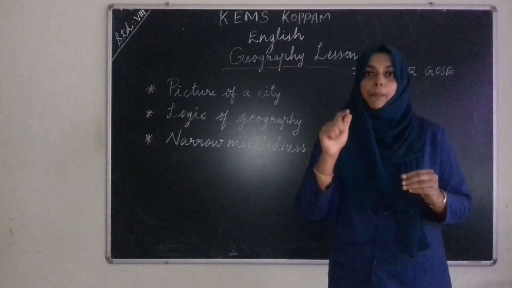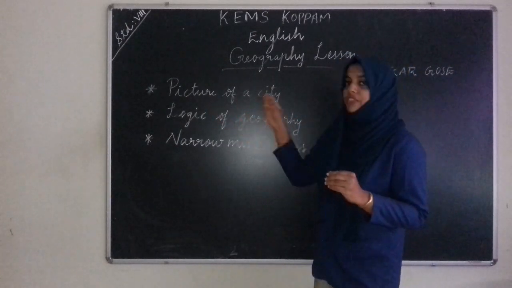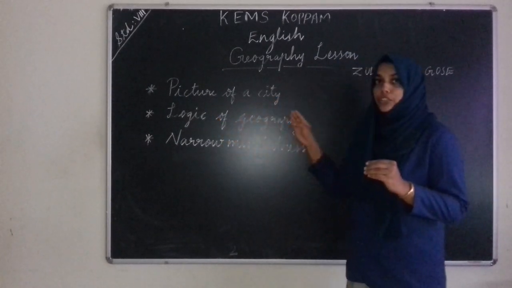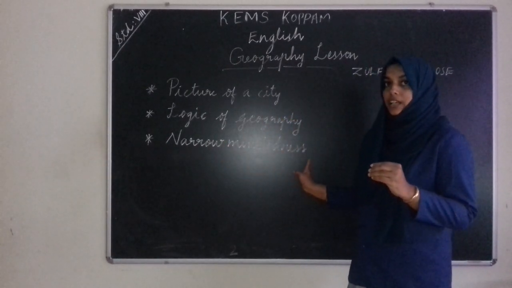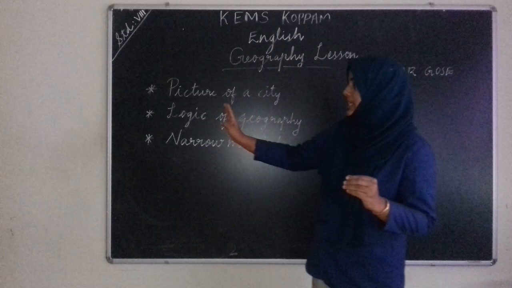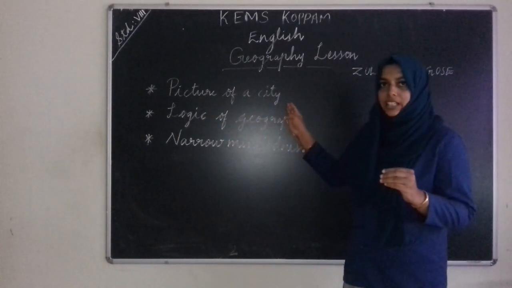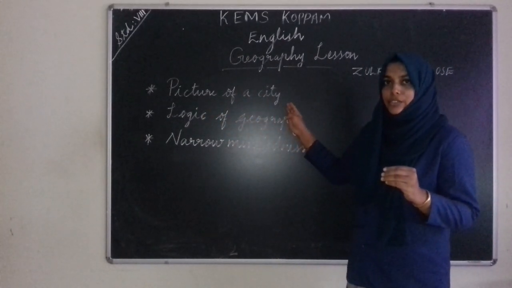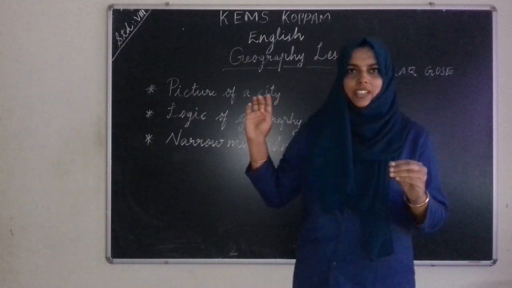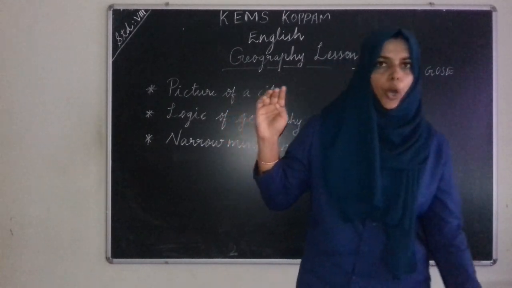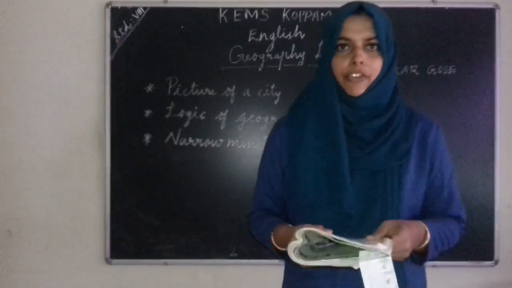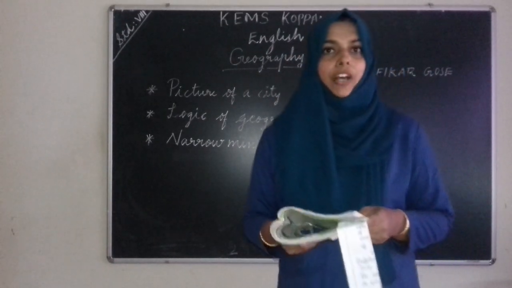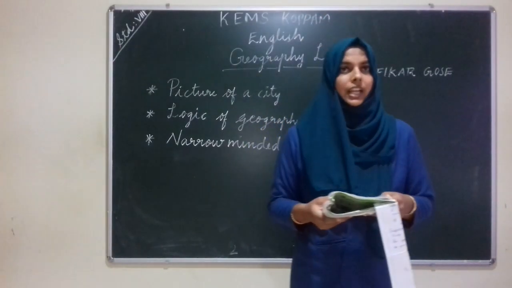In this poem, the poet presents a picture of a city, the logic of geography and the narrow-mindedness of people. The first stanza is about the picture of a city. So, take your textbook. We are going to read the poem. Take page number 34. The name of the poem is Geography Lesson.